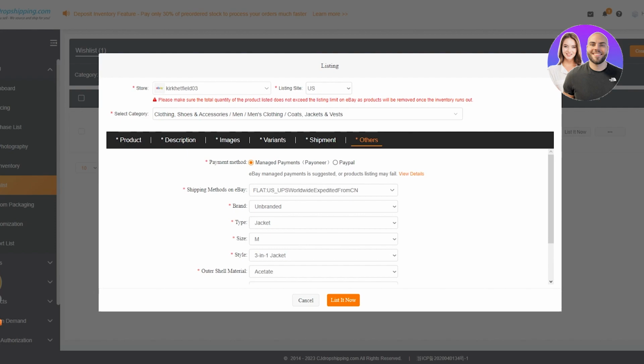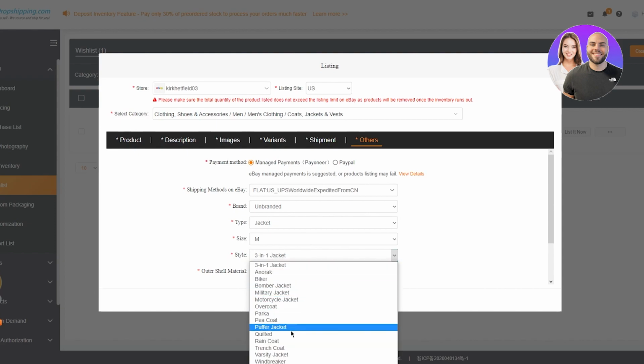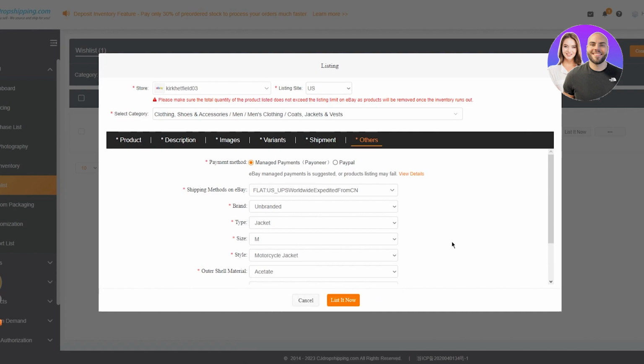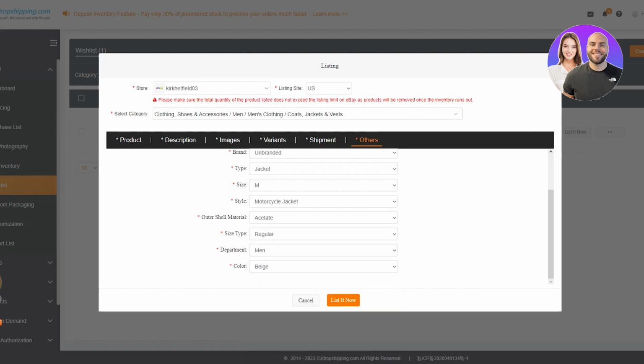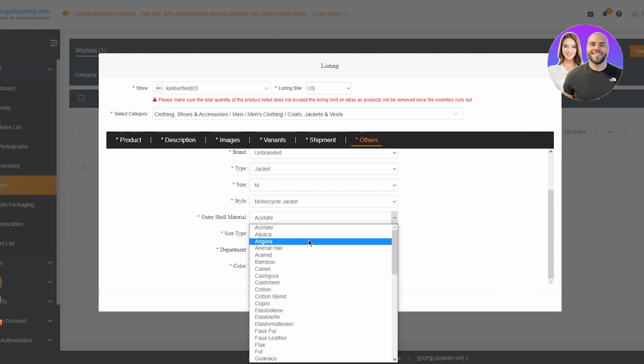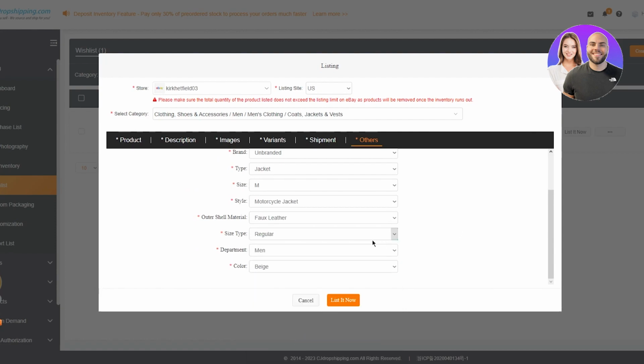And then you've got the type. This will depend on the product. Mine's obviously a jacket, so I'm going to go ahead with that. Then you've got the style, so you can choose different styles of jacket, or whatever the product is. I'm going to go for the bomber jacket, or in our case it could be a leather jacket. Yeah, motorcycle jacket is much more fitting. Then you have the outer shell. I'm going to go with faux leather. Yeah, there we go. Then you have size type.